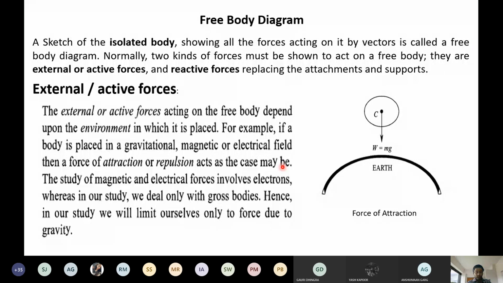So we have two types of forces here, reactive and active. In active, we have different types, which depend on the environment. Examples are gravitational, magnetic, electric, but we will only take the force of gravity here. We will ignore the other forces. So this is the one, active forces. Now come to reactive forces.